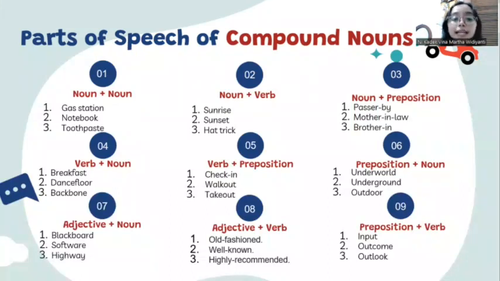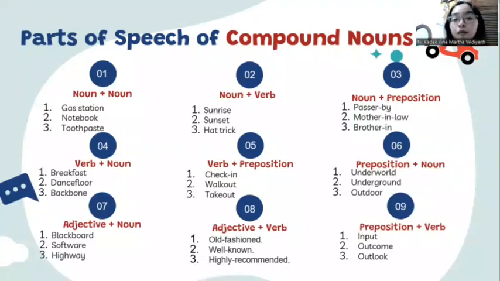And then number 8 is adjective plus verb. For example, old-fashioned, well-known, highly recommended. And last is preposition plus verb. For example, input, outcome, outlook.